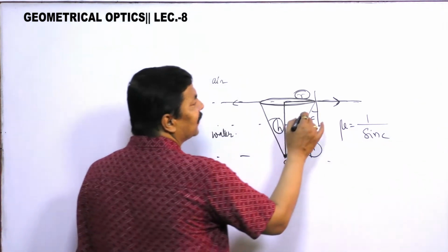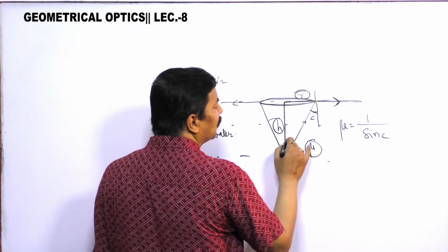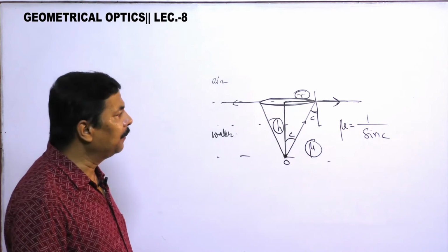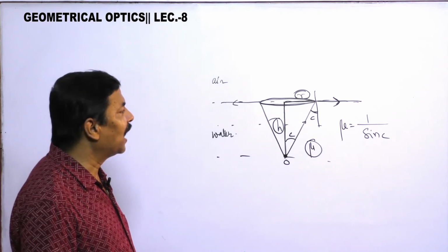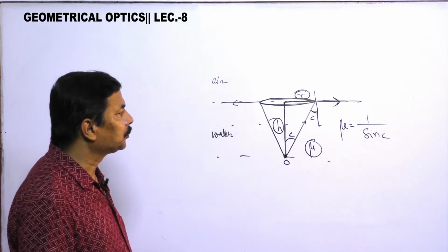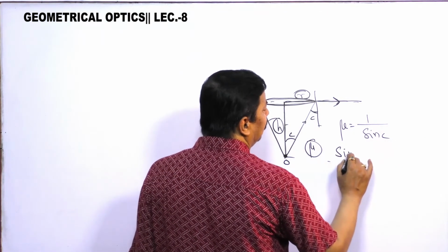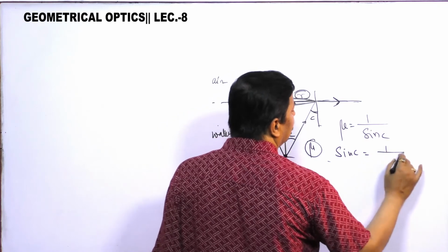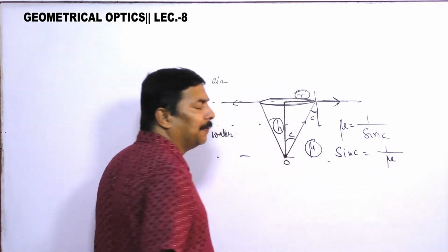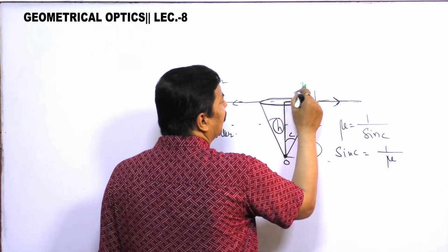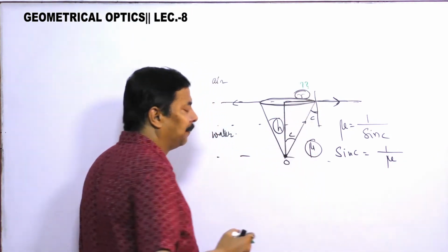This angle is c, so this angle is also c. Sin c is 1 by mu. My main objective is to find the radius. What is this radius equal to?